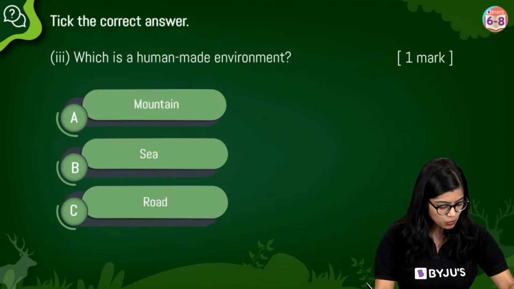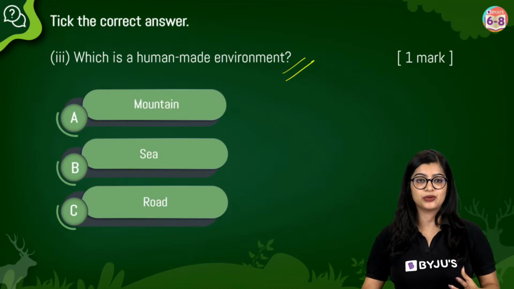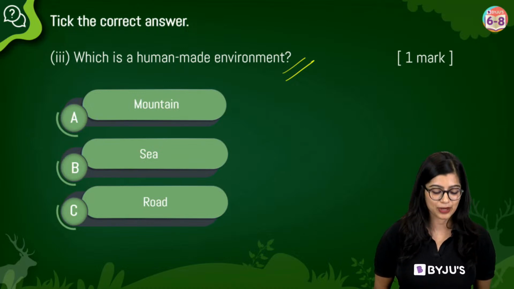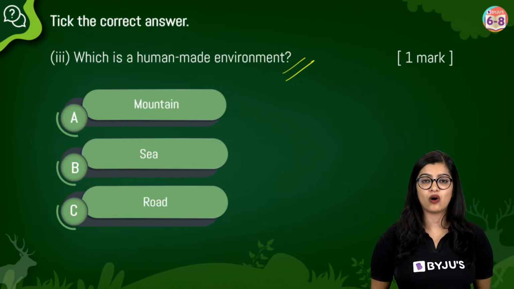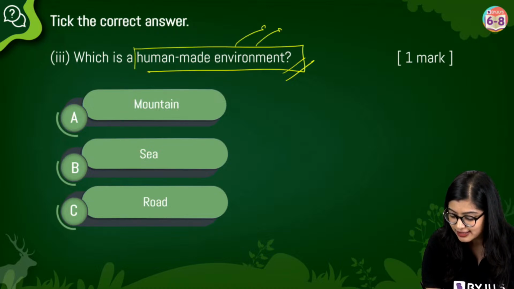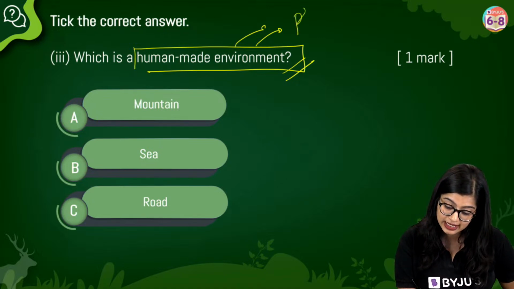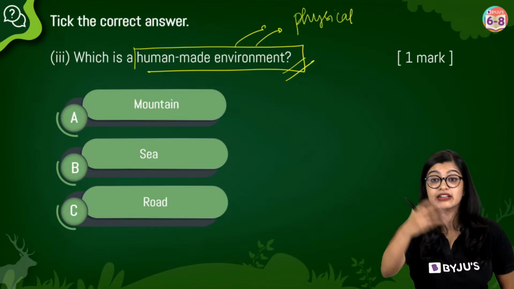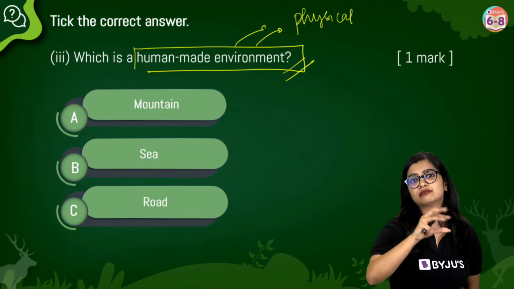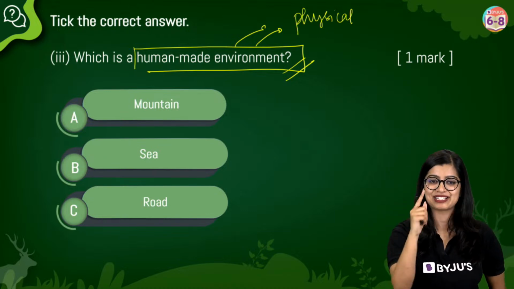Now let's move on to the last question, which is the human-made environment. Which among the following is a human-made environment? Easy question. Is it mountain, sea or road? In a human-made environment, it is something that we make. That means it is physically present. I can see it. It's not like religion and education, which is a concept. If I say anything more, I'll leak the answer, so I will not go ahead with the explanation.